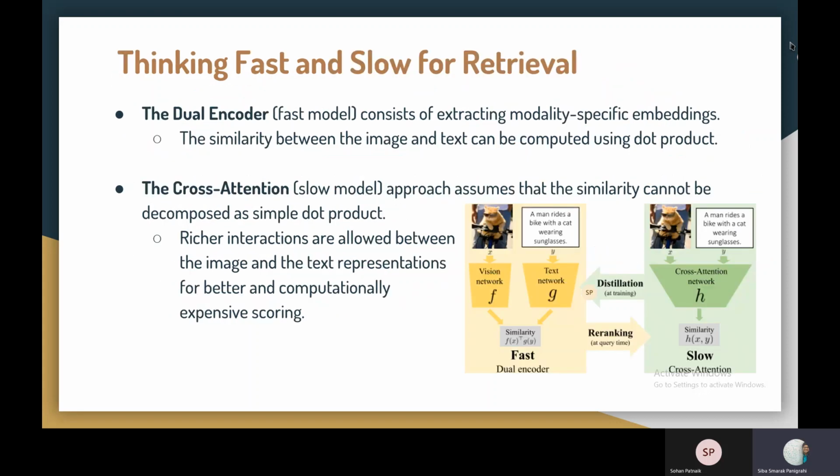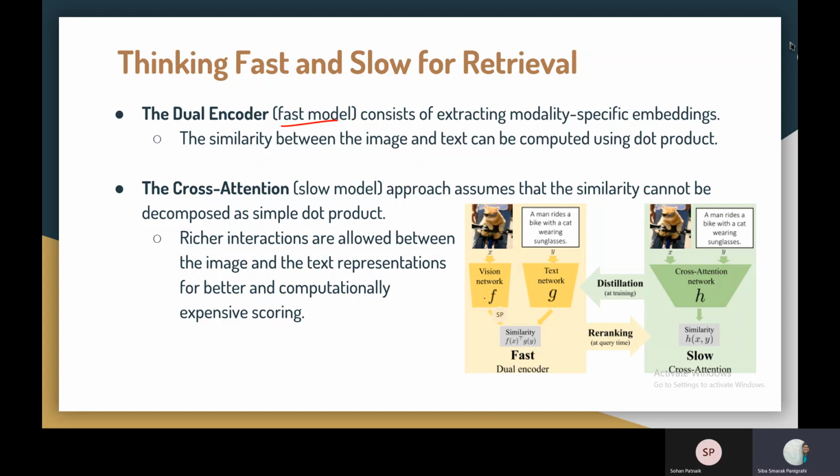Now, first of all, we will see a very brief outline of dual encoder and cross-attention models. Then we will deep dive into how this knowledge distillation is happening, what captioning loss they're using, and everything else. So first of all, dual encoders, as described earlier, are very fast models.